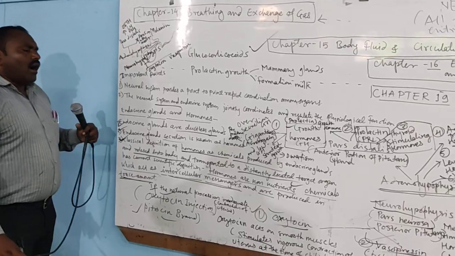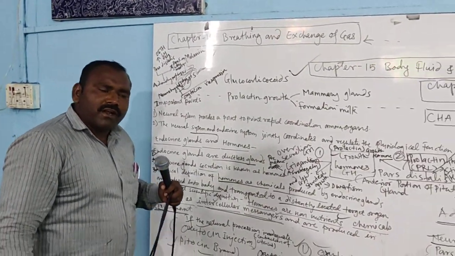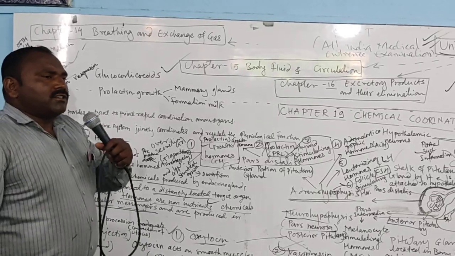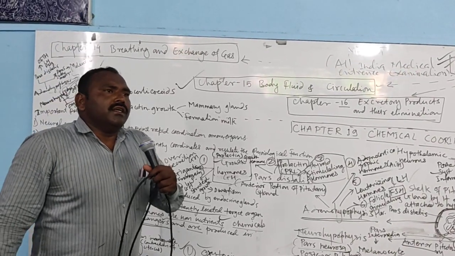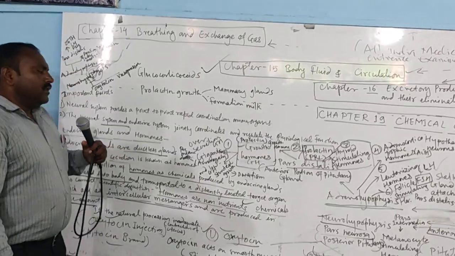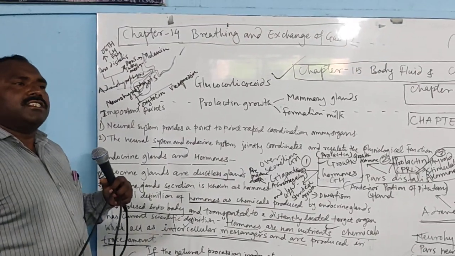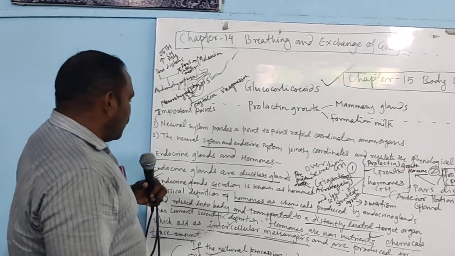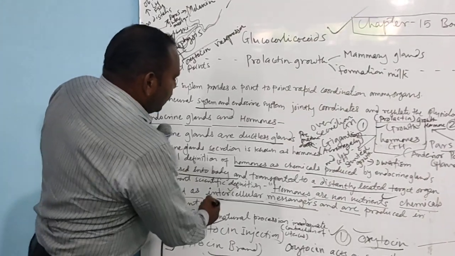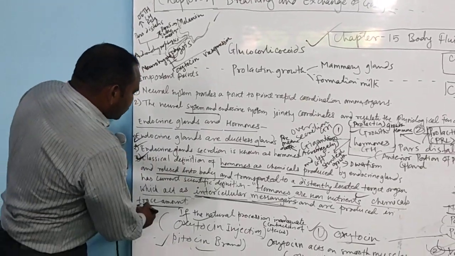And how has current science defined hormones? Current science defines hormones as chemical messengers. Through the hormones, certain messages are sent to distantly located organs. Therefore, those are intercellular messengers and are produced in trace amounts.